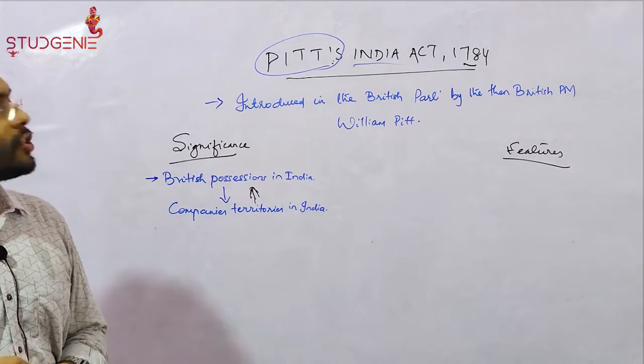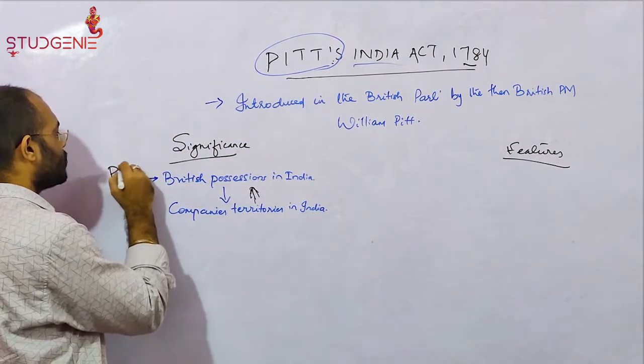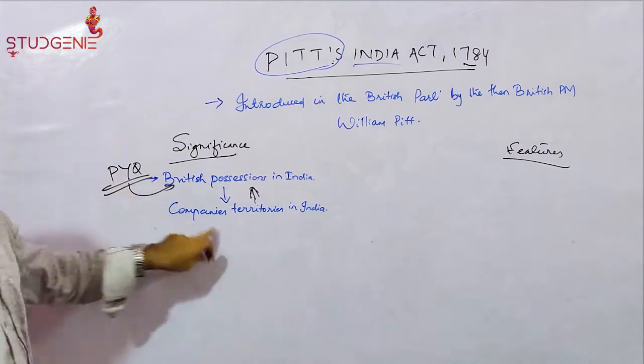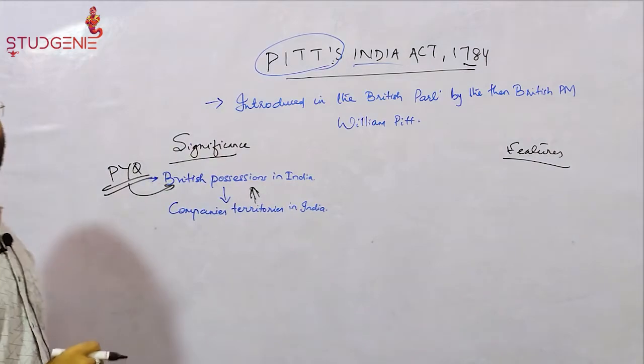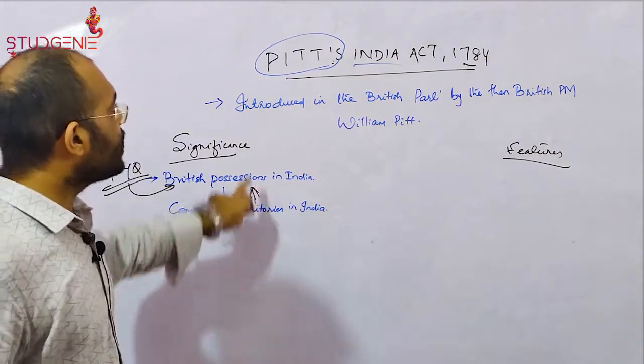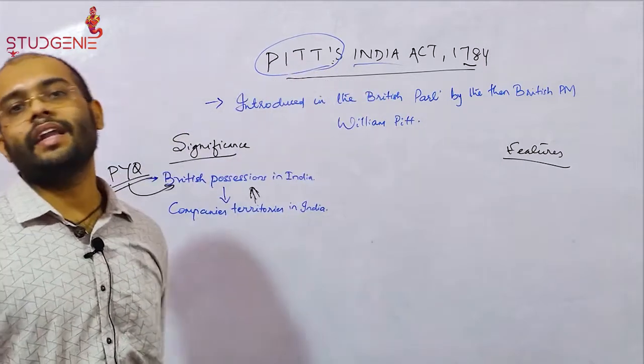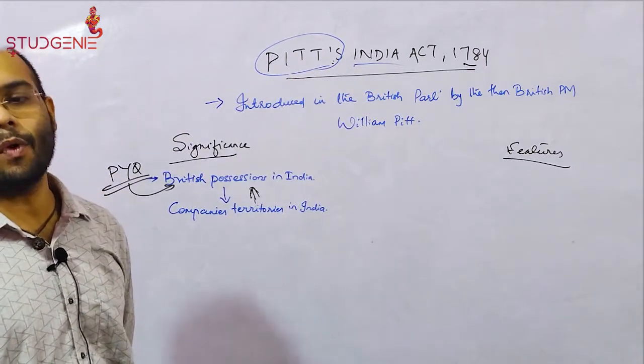And the second most important, this is a previous year question, remember it: from where on were the company's territories in India known as the British possessions in India? From 1784, after the passage of the Pitt's India Act of 1784.